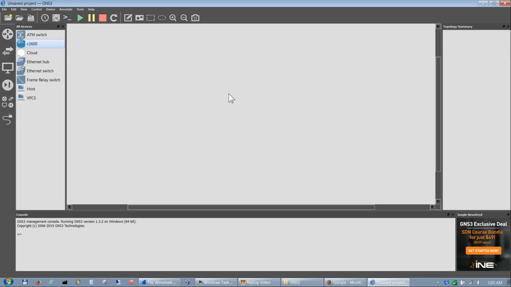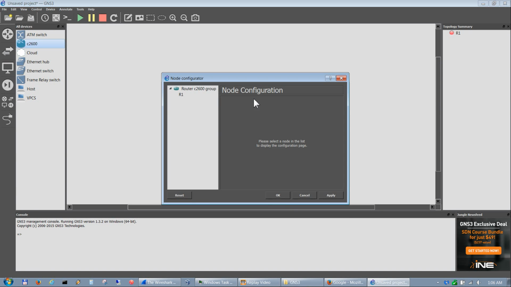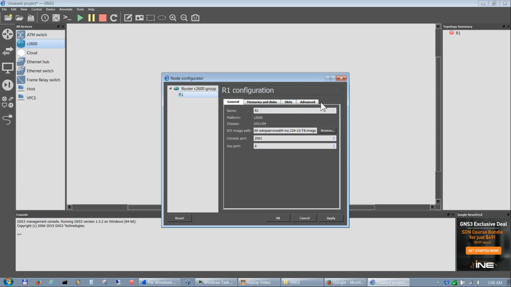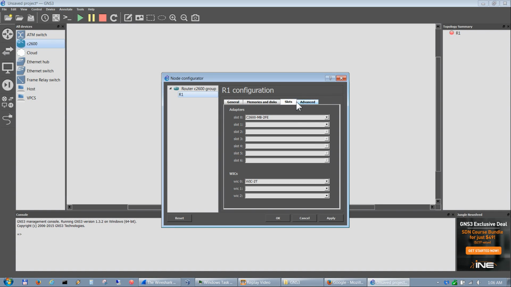So if you drag a router to the topology screen, right click on it. If you go into configure and then click the R1 or whatever the name is, and then go into advanced, this will show you that idle PC value. If you click slots, this will show you where you can go ahead and modify those right here. This just shows the baseline settings that we put earlier, but you can modify it once it's on the topology.